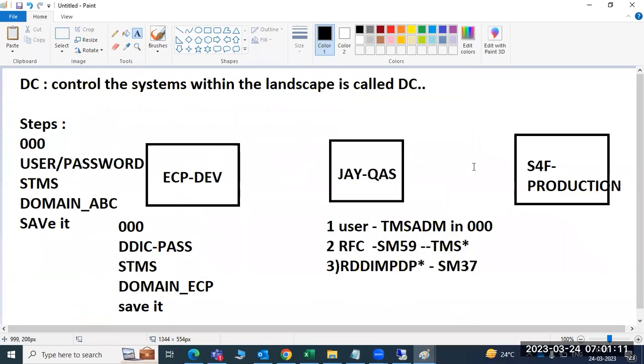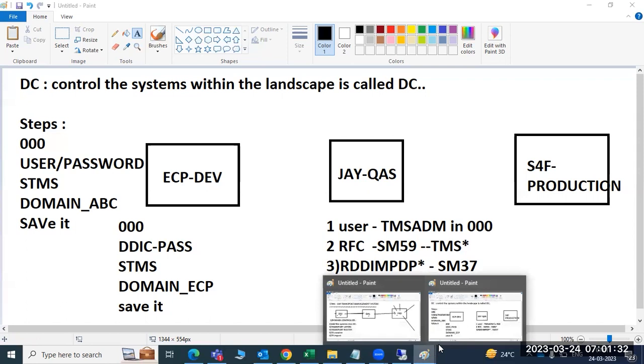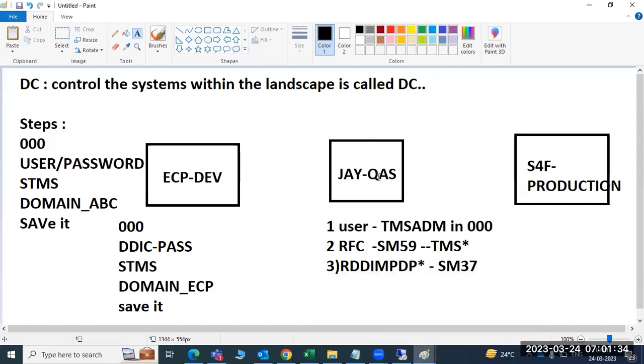First of all, out of these three, you have assumed one system as domain controller. In this case, ECP is the domain controller system. So we have created it here, given the name domain_ECP, and saved it. This system is the domain controller system. Now for the remaining systems, how to add them? This is the main branch, and you have to add the sub branches into the main branch. How to add this one?